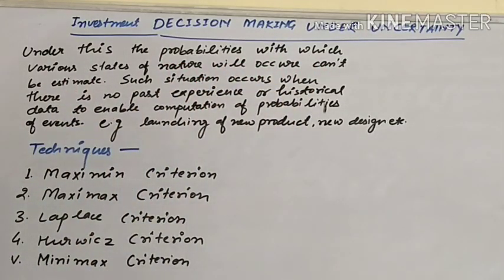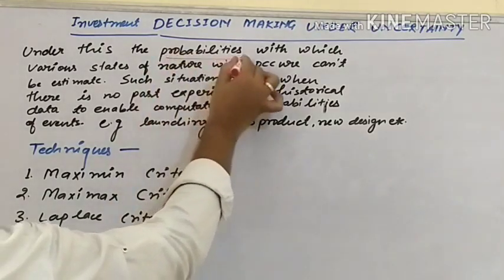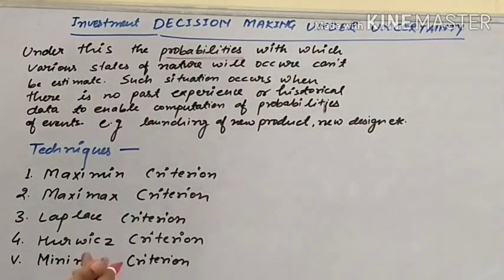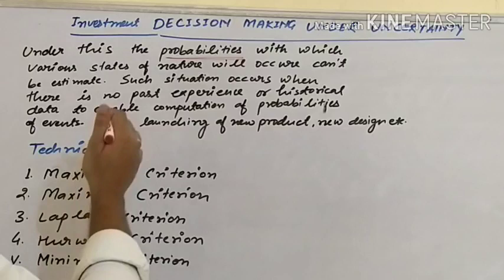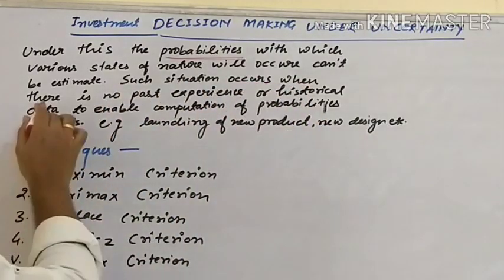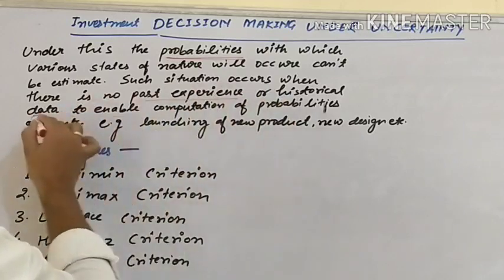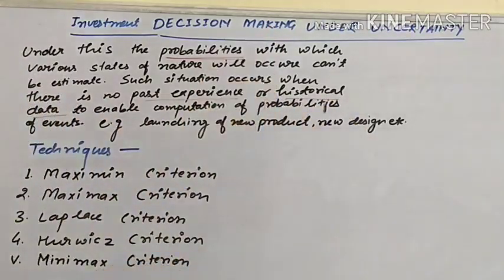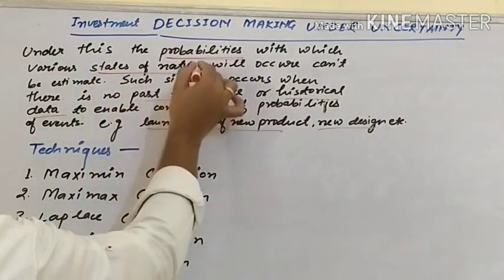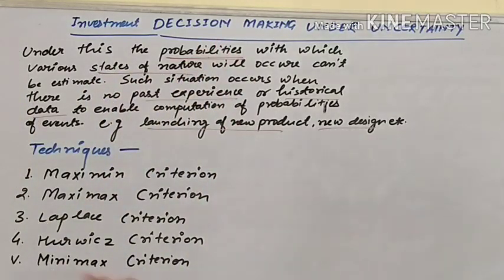In risk, we predict the probabilities; under uncertainty, we do not have probabilities. Such situations occur when there is no past experience or historical data, because we have a new thing like launching a new product, new design, etc. That's why we can't estimate the probabilities of a particular alternative.